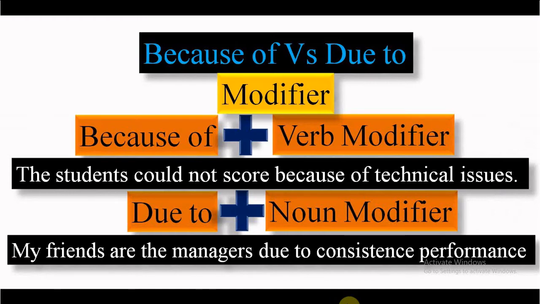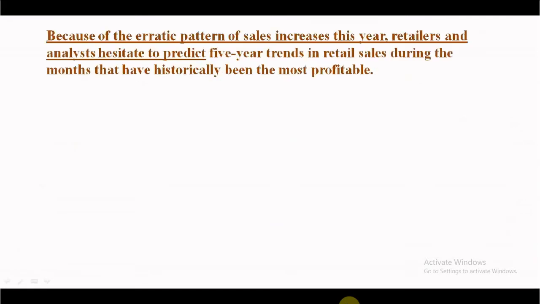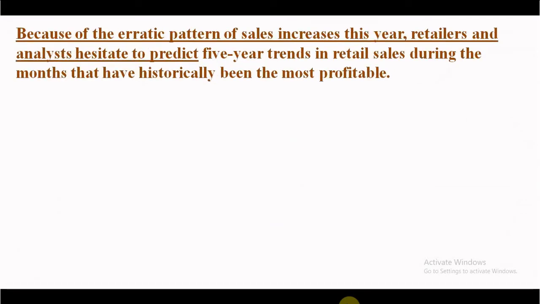So let us understand with a real example, a real GMAT question. Because of the erratic pattern of sales increases this year, retailers and analysts hesitate to predict 5-year trends in retail sales during the months that have historically been the most profitable. Look here, retailers and analysts hesitate. They are hesitating.